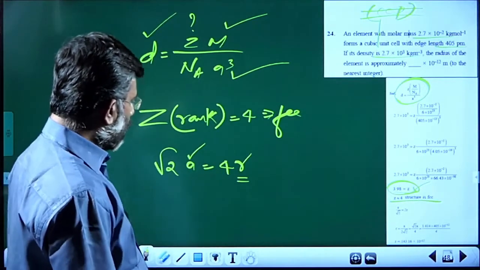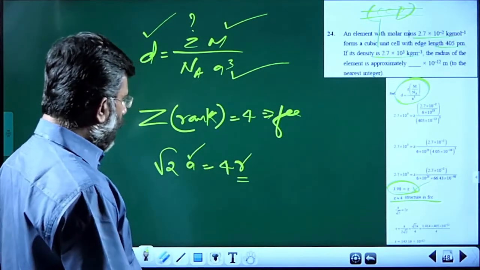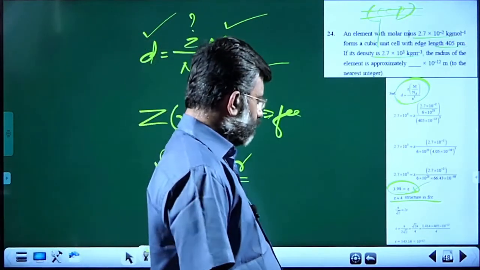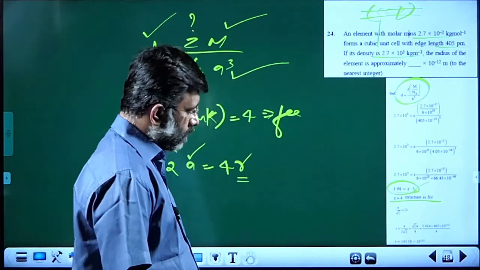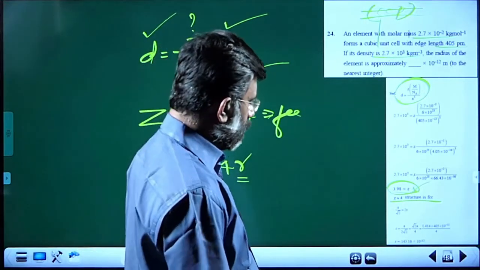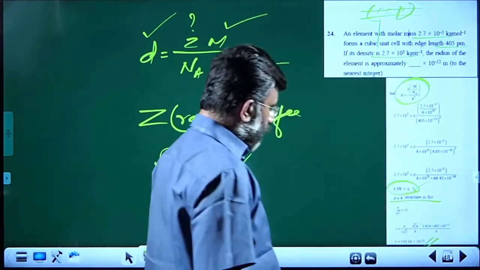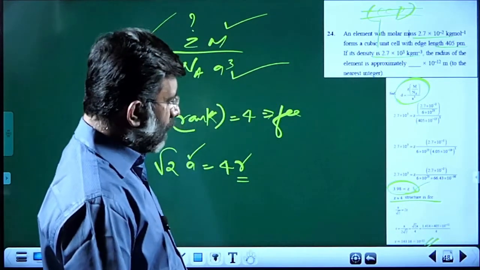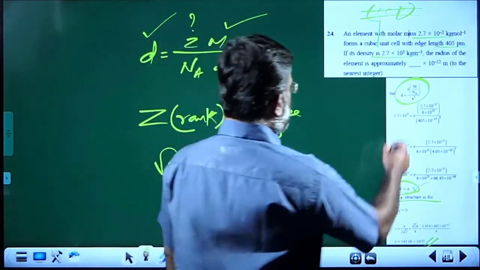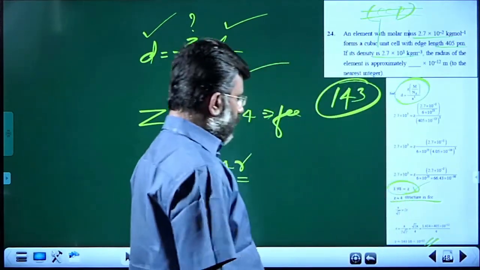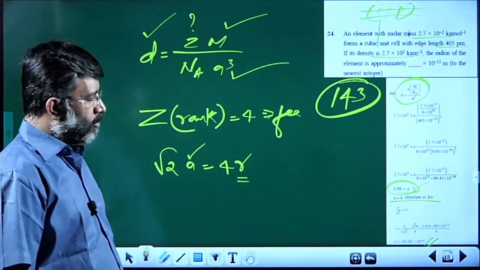Edge length is given, so you can find out what is the r value. And the answer finally coming is 143 something into 10 power minus 12. So the answer here will be 143 to the nearest integer.